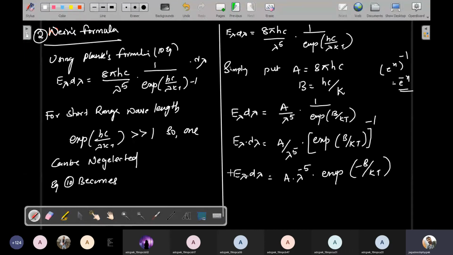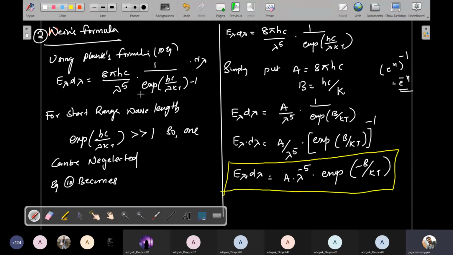So this is called Wien's displacement formula, Wien's formula. This is Wien's formula for black body radiation.